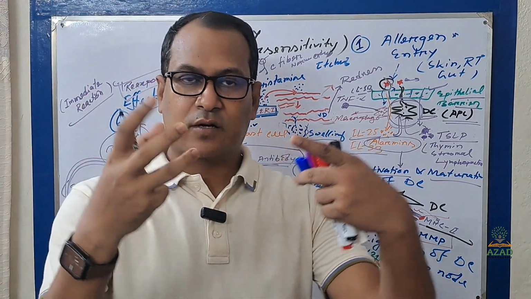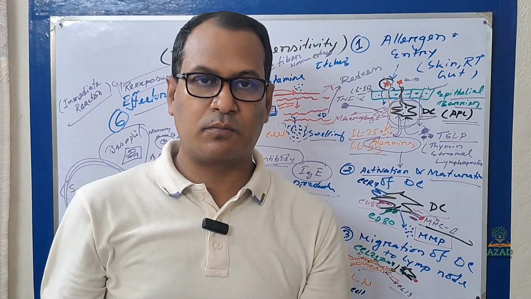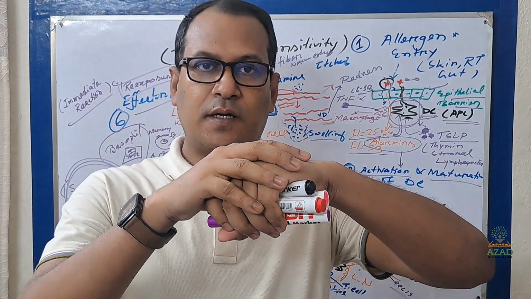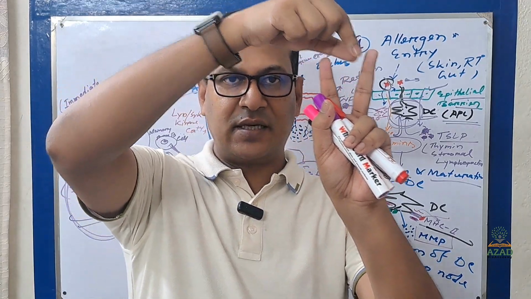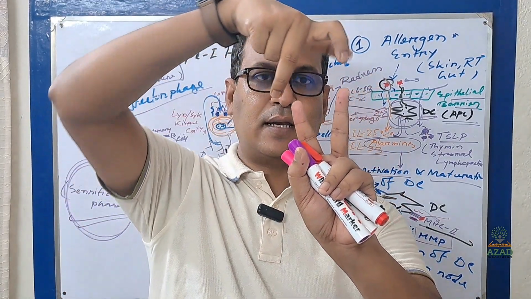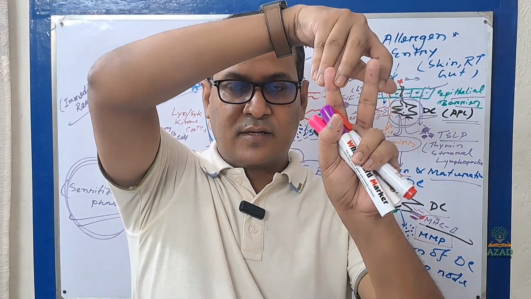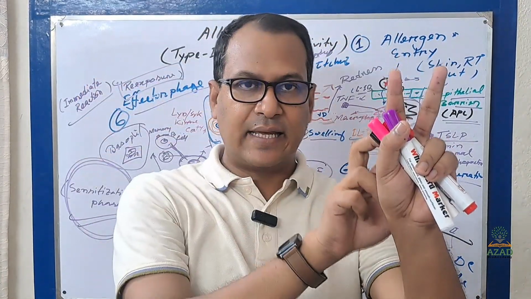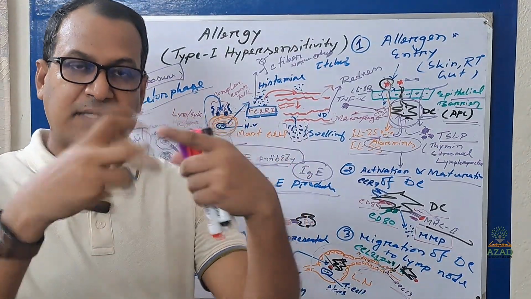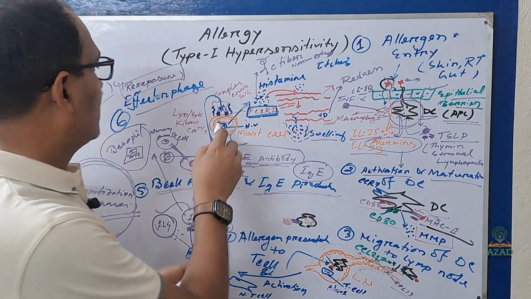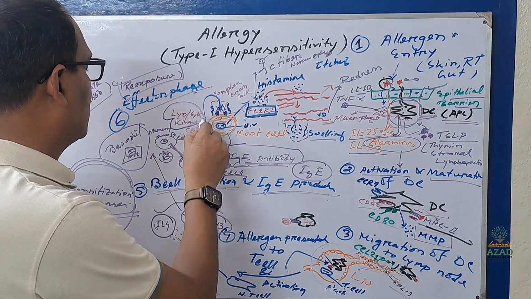It will create a complex, that is cross-linking to each other. Here, your mast cell is like that, and your two adjacent receptors, that is Fc epsilon RI, and here the antibody will bind in that way, and that will make a cross-link. When cross-linking occurs, the membrane protein will be activated, and then it will activate the Lyn-Syk kinase pathway.